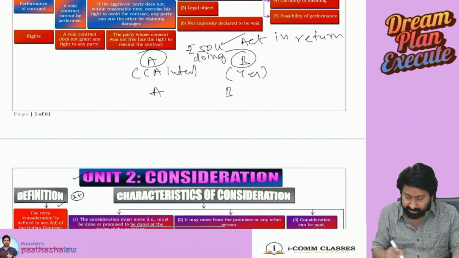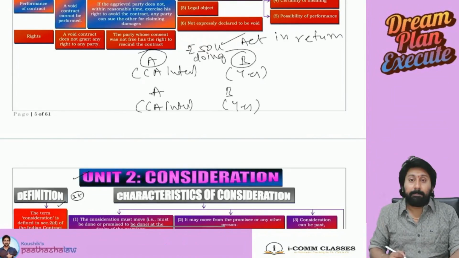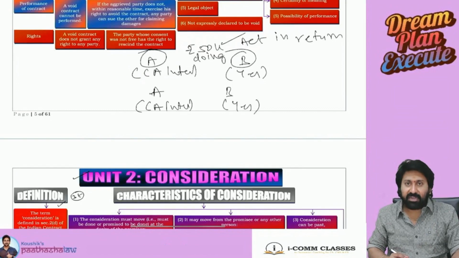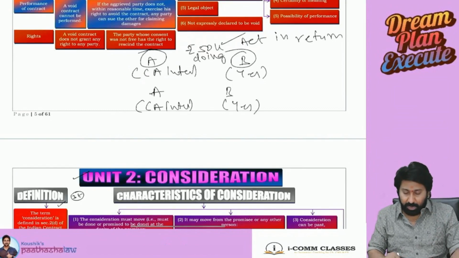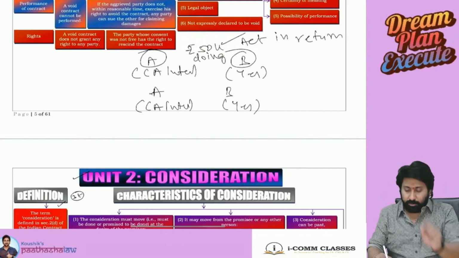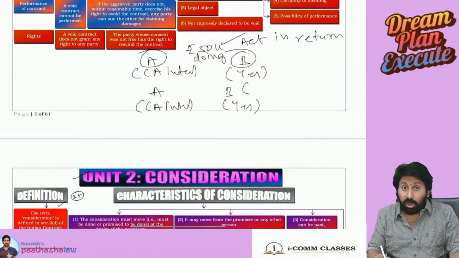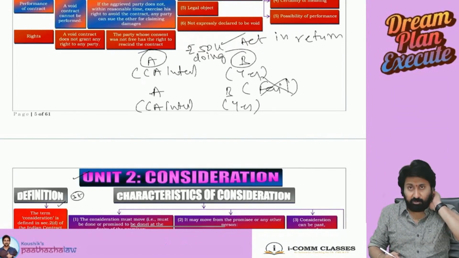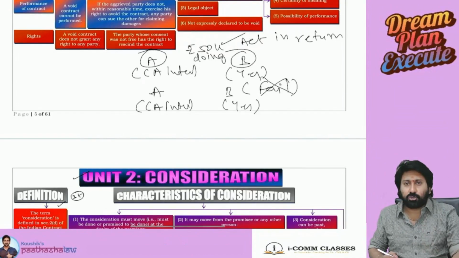A said to B, I will give CA Inter coaching. B said, yes, I will take the coaching from you. A said to B, do one thing. I don't want anything monetarily. You should not fail in the exam. That's it. I will give coaching to you. But your consideration should be that you should not fail in the exam.